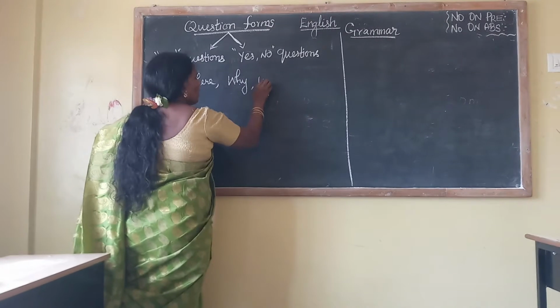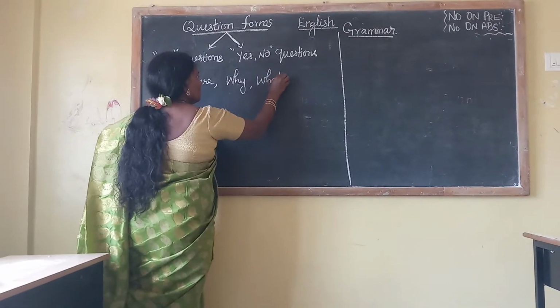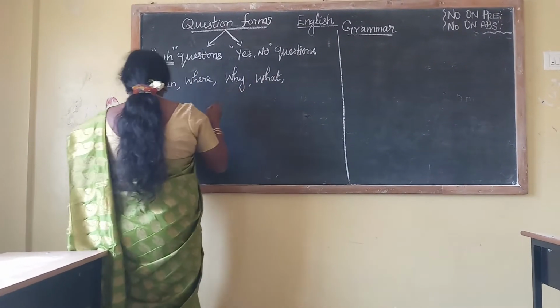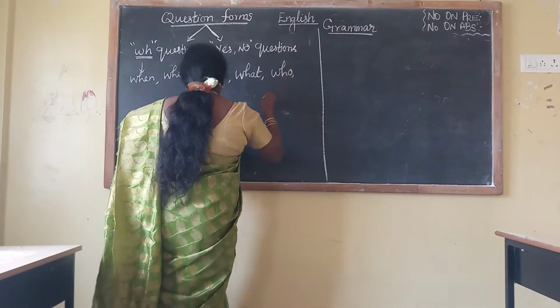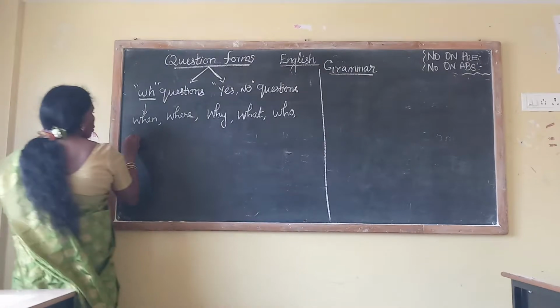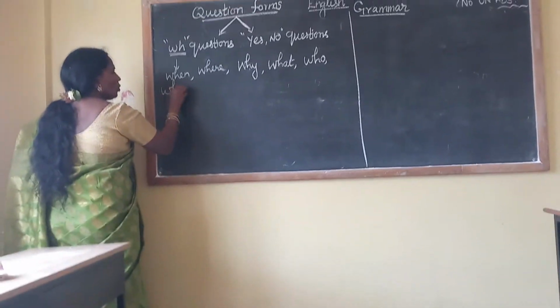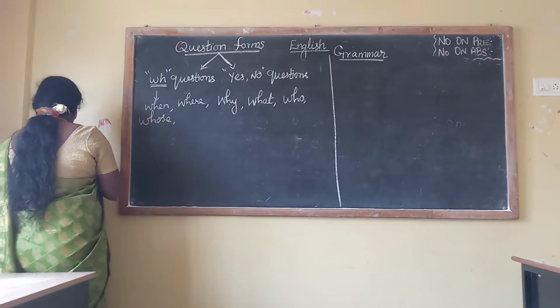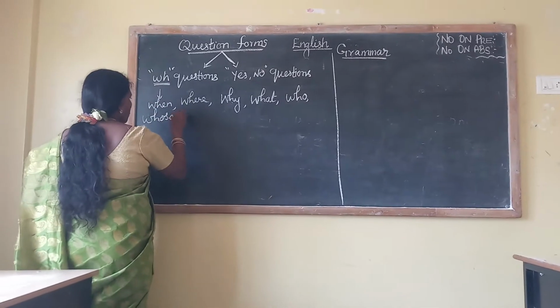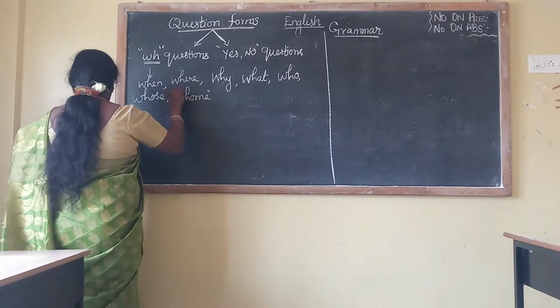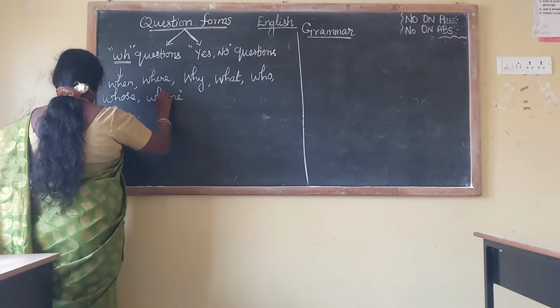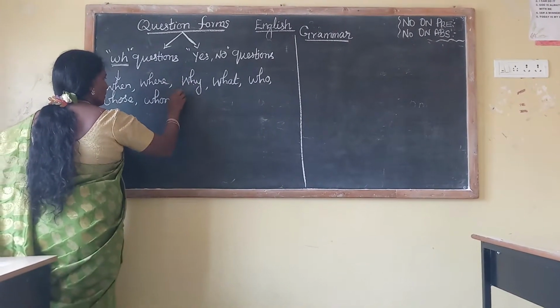Then what? Then why. Then who? WHO, who. Then whose? WHOSE, whose. Then whom? WHOM.